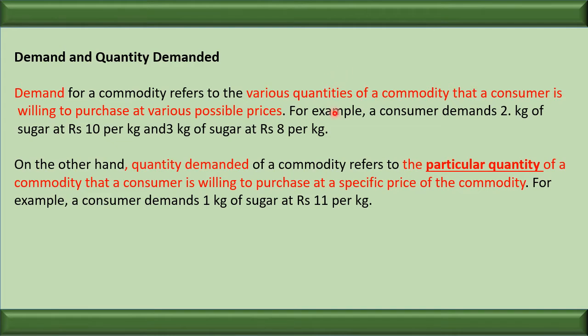Take an example. For example, a consumer demands 2 kg of sugar at 10 rupees, 3 kg of sugar at 8 rupees. It is called quantity demanded. And when we say the consumer demands sugar, the consumer demands rice, it is called demand, because here we have not quantified the demand.